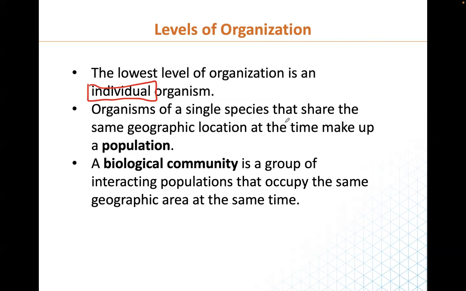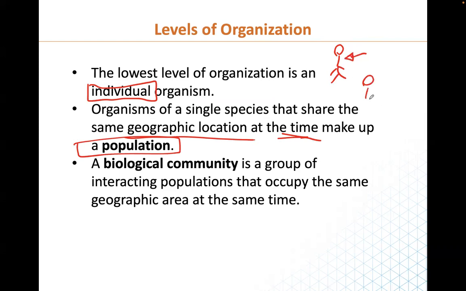Organisms of a single species that share the same geographical location at the same time form a population. We have a person who is an individual. This person can never by himself form a population.